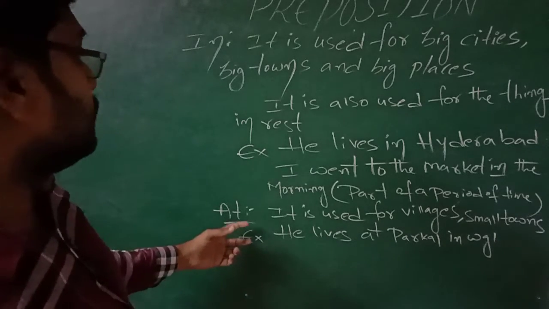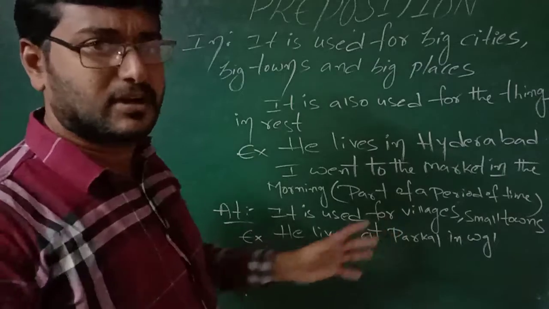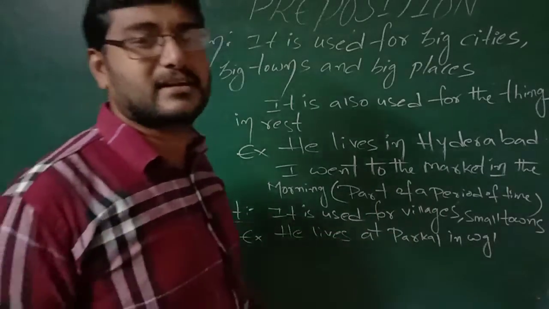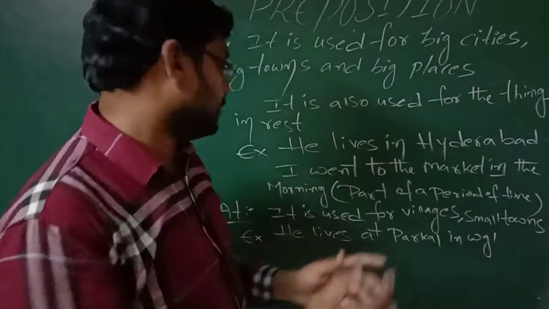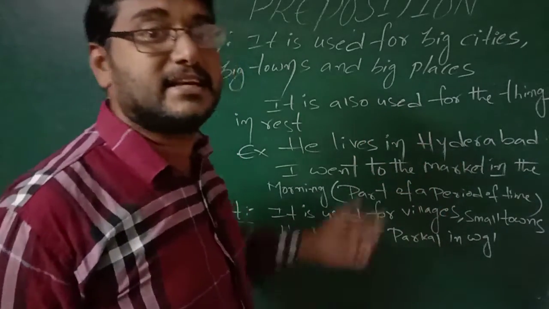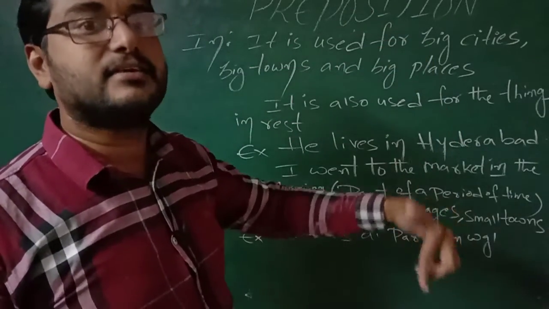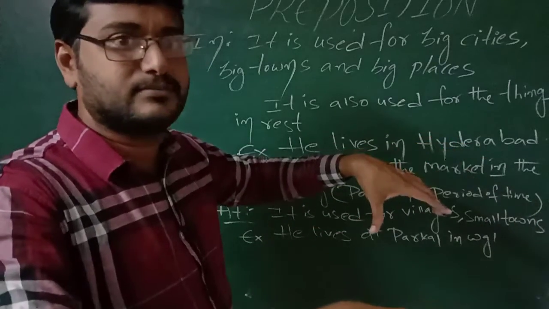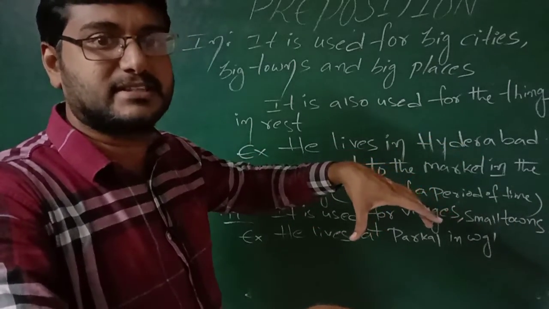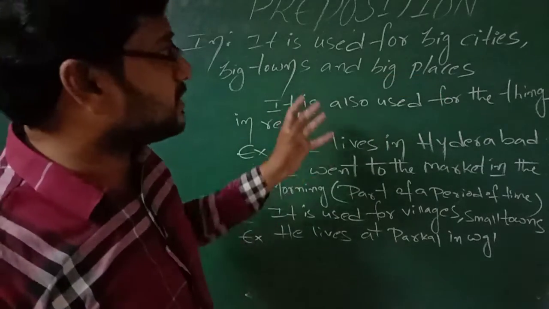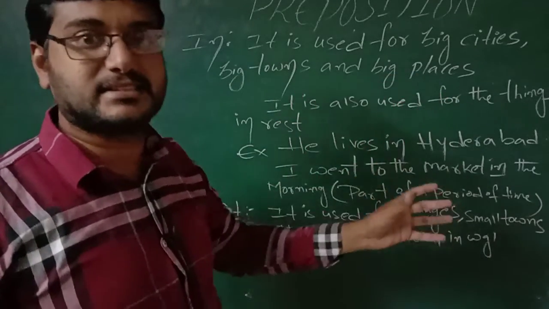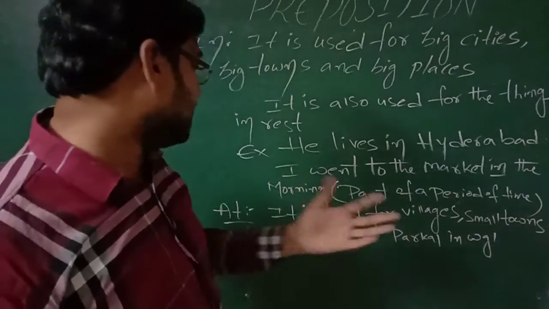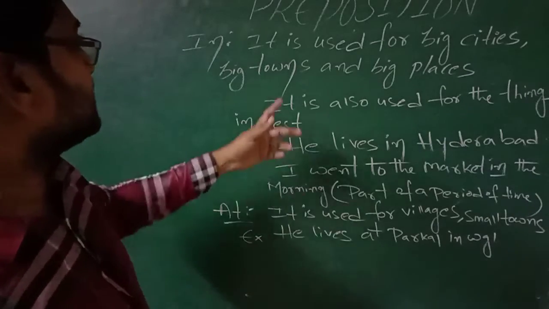at. It is used for villages, small villages, small towns. For example, he lives at Parkal. Just assume Parkal is a small village. So he lives at Parkal, which is in Warangal. In Warangal. Warangal is a town or a district, here the headquarters. So what can we use for big headquarters, big cities, big towns? In. So in is also used for the things which are at rest, and at is used for small villages, small towns. Okay, so these are the examples for this one.